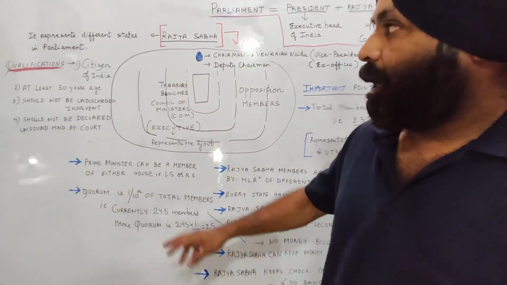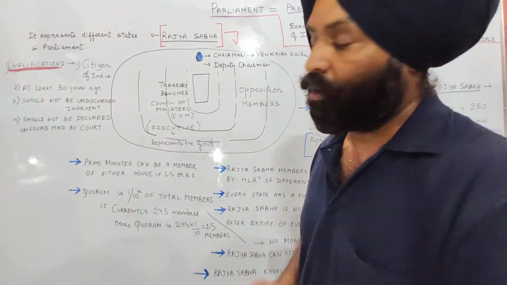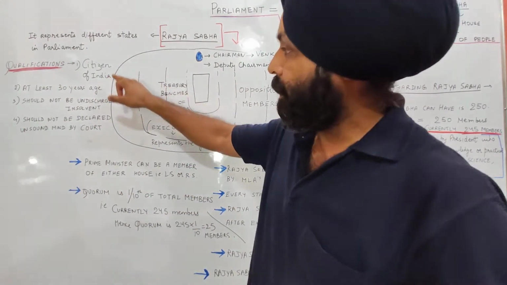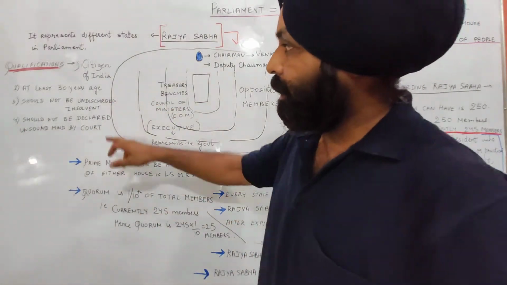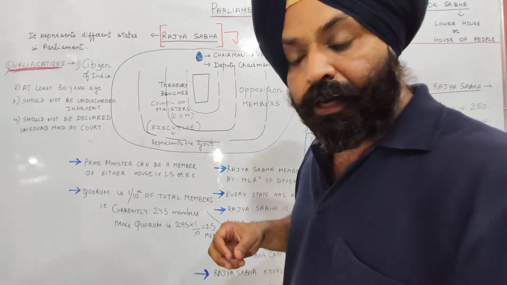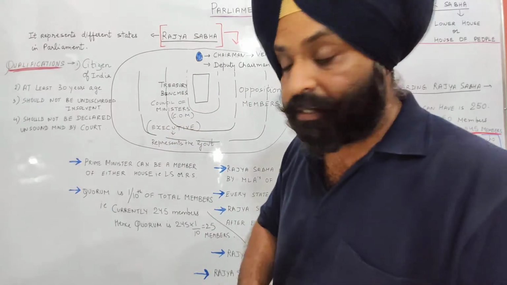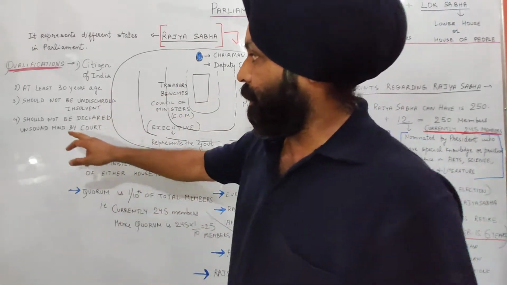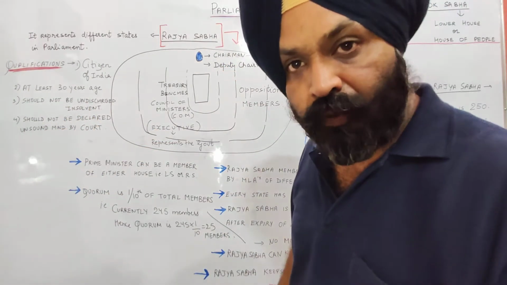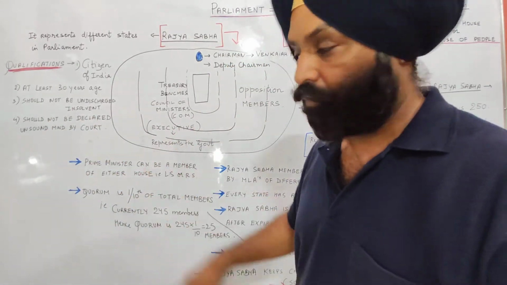Then the other thing is the qualifications of the members of Rajya Sabha. What are the qualifications of an MP of Rajya Sabha? It's very important for your exam purpose. First, the MP in Rajya Sabha should be a citizen of India. It's a basic requirement. Then he should be at least 30 years of age. As far as Lok Sabha is concerned, he should be 25 years of age minimum. As far as Rajya Sabha is concerned, he should be 30 years of age. Third, he should not be an undischarged insolvent, very important. And fourth, he should not be declared unsound by any court of India.